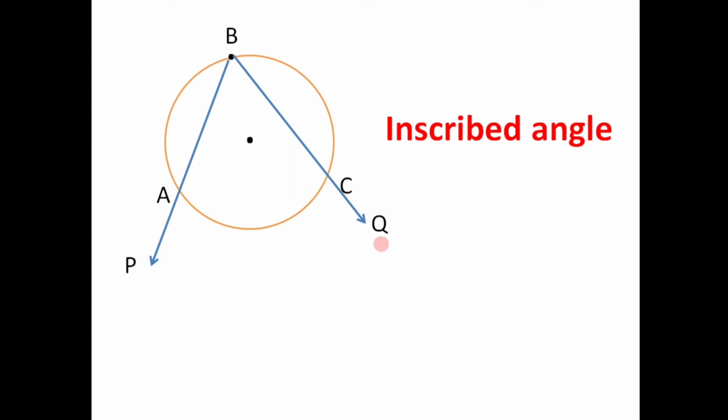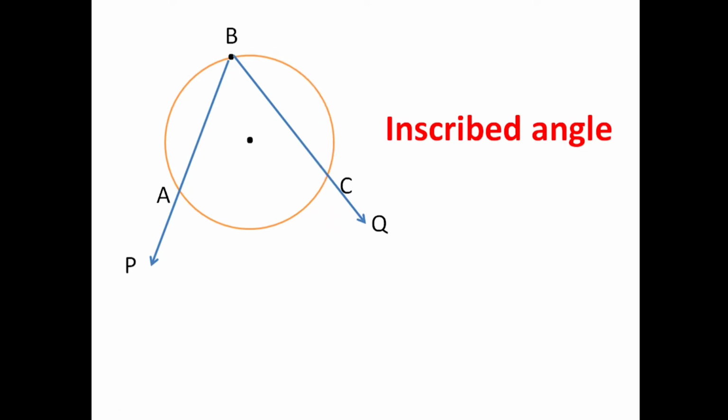So here for this diagram, we have angle ABC formed, whose vertex, that is vertex B, is on the circle, and the two sides of this angle intersect the circle at two distinct points. So such an angle is called an inscribed angle. Here we say that angle ABC is inscribed in arc ABC.